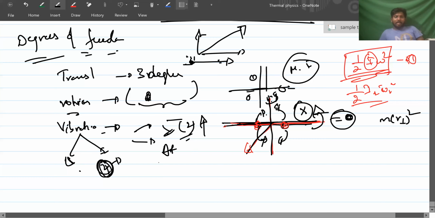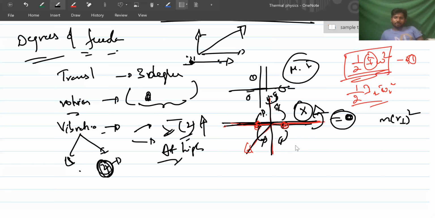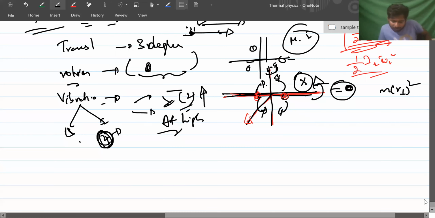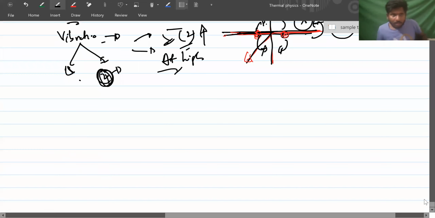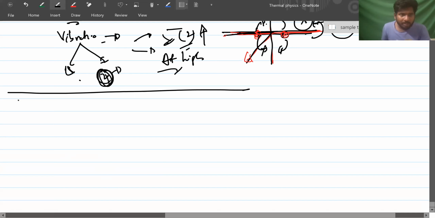Now, you understand degrees of freedom? Now you tell me. Here there will be a table. Monatomic molecules: monatomic means it has only one atom. It can move in X, Y, Z, but it cannot rotate.